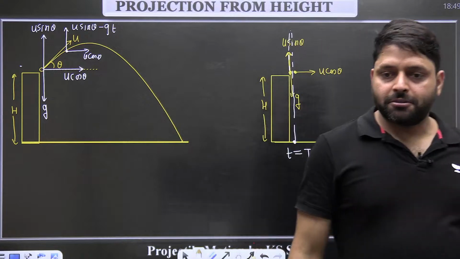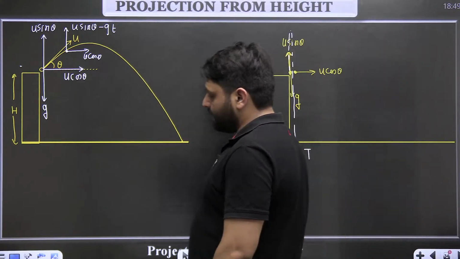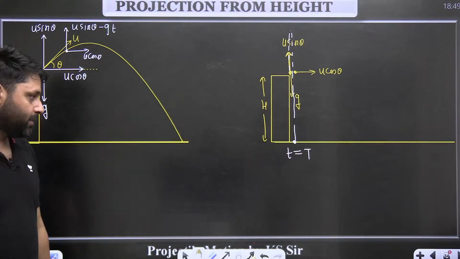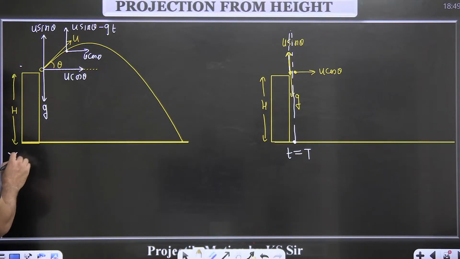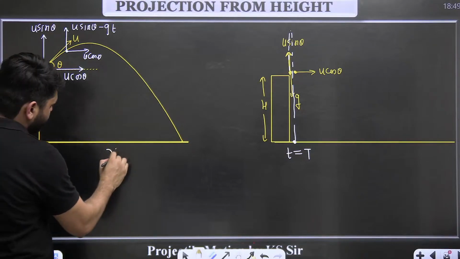So how do we solve this? If somebody asks us to find the time of flight, how do we find the time of flight? Like this is the x-axis, along the y-axis